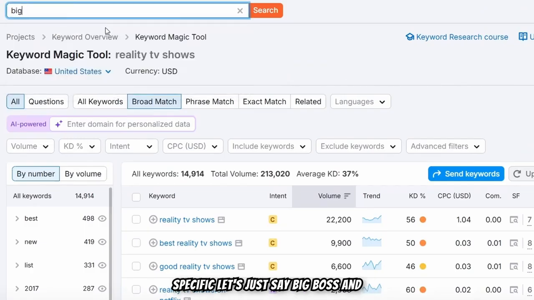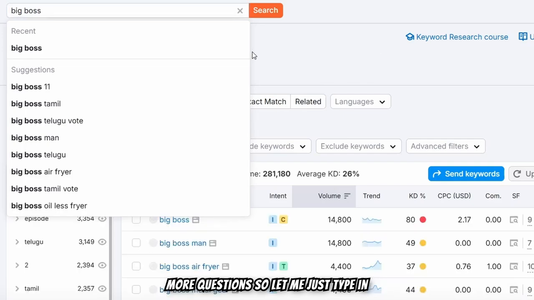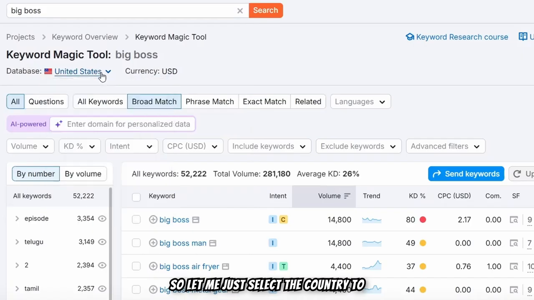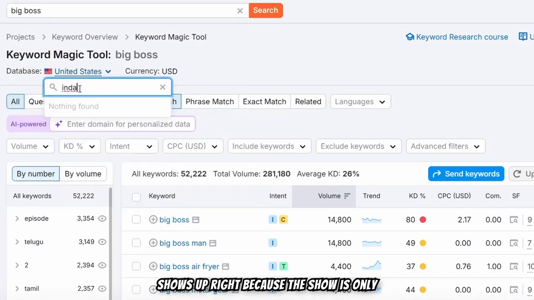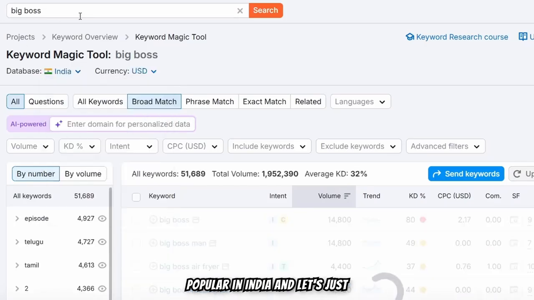Let's just say Big Boss and type in the search, and people in this category are going to have more questions. Let me select the country as India and see what shows up, because the show is only popular in India, and let's find out what keywords are ranking.